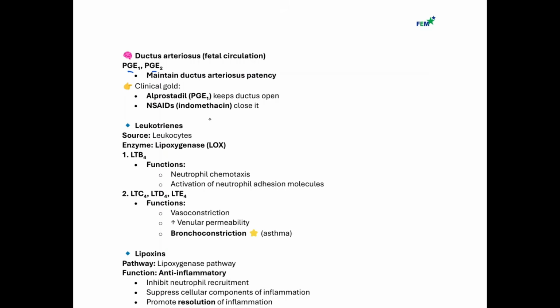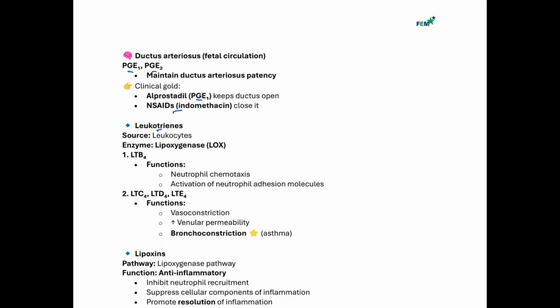So that's why if a patient is born and you still want to keep it open, maybe because they have cyanotic congenital heart disease that needs to be fixed, then you can give them prostaglandin to keep it open. But if you need to close it, then you have to give them medication that will decrease the prostaglandin. So an example is going to be our NSAIDs like indomethacin, ibuprofen, and that will help to decrease those prostaglandin production.